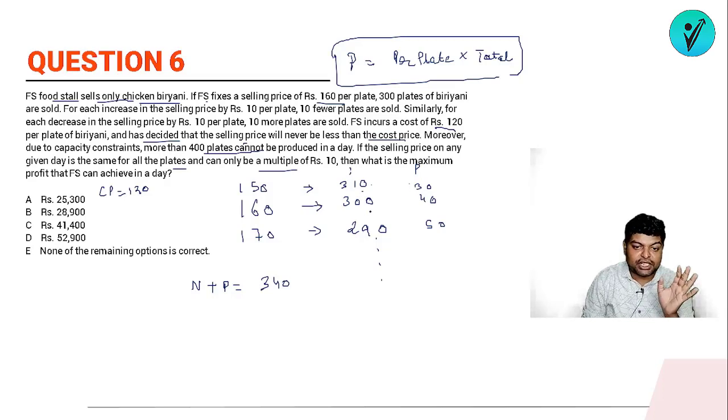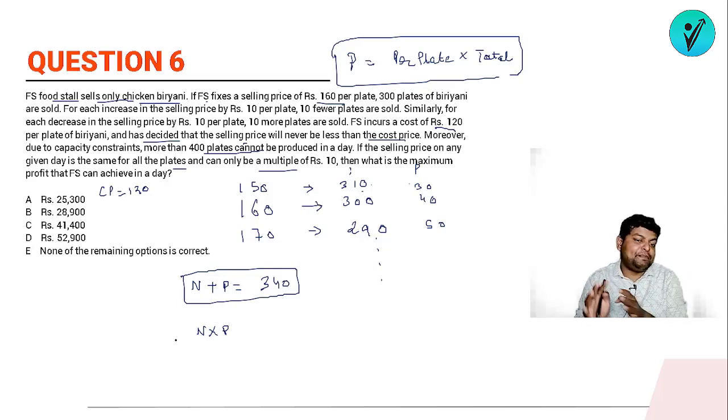310 plus 30 is 40, 300 plus 40 is 340, 290 plus 50, यानी n plus p is constant. And what we have to do, we have to maximize the value of n into p. तो अगर n plus p का sum constant है, and if we have to maximize the value of n and p, so when this will happen, the maximum value of n and p will be getting if n is equals to p. ठीक है, अगर n और p बराबर हो जाए ना, then it will be giving a maximum value.